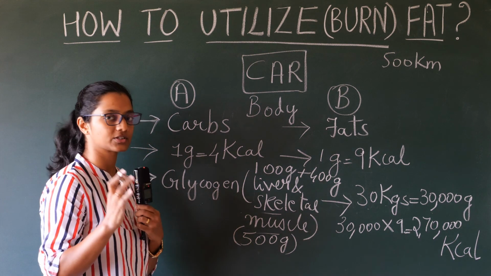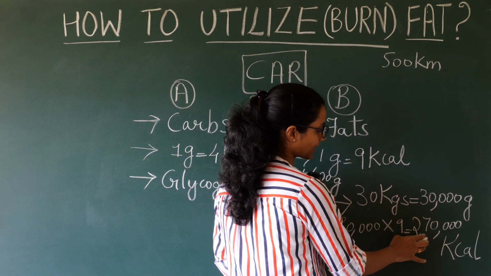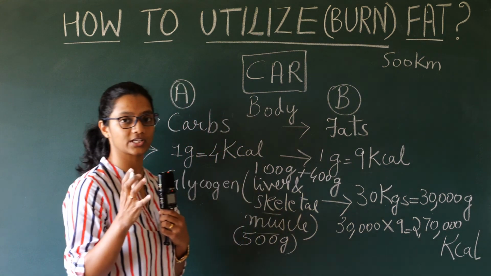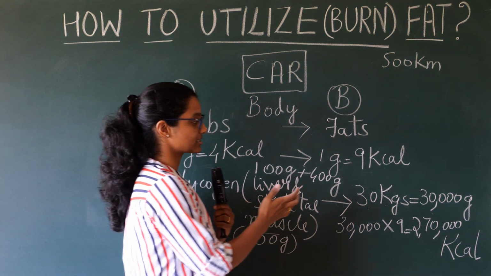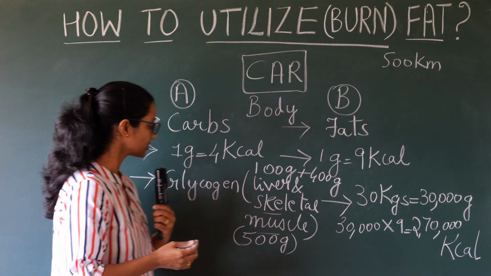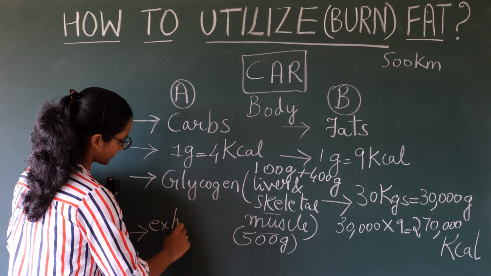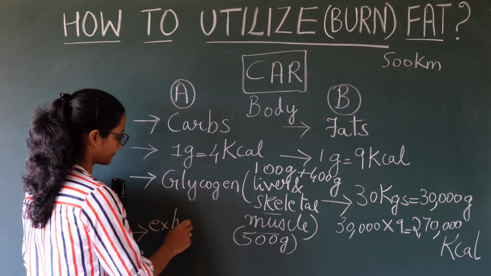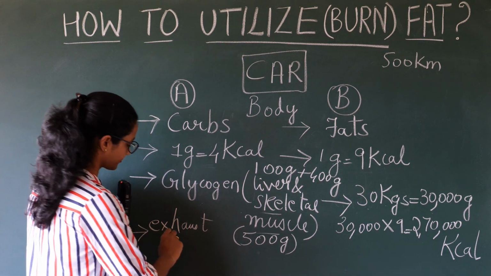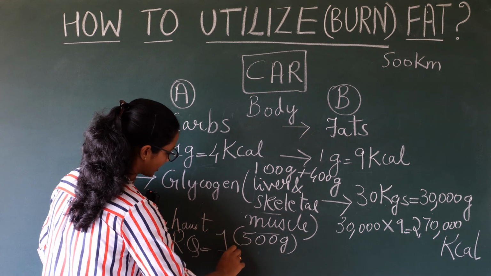The tank is small, but with fat you have almost 2,70,000 kilocalories of storage capacity. Now this is just a number for example I have mentioned. Now third point is the exhaust, which is nothing but RQ value. So the RQ value of carbohydrate is 1.